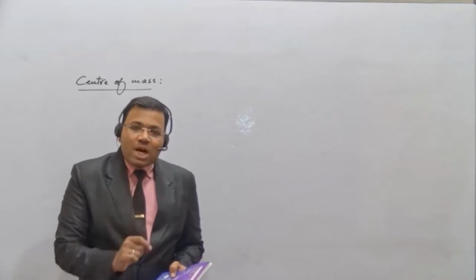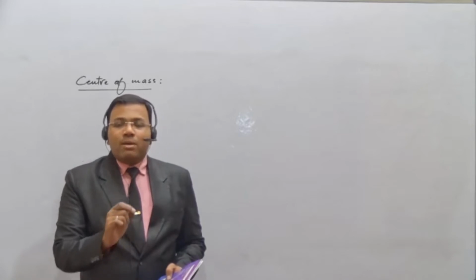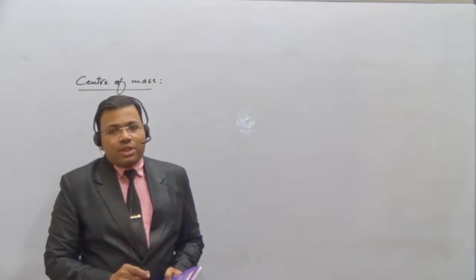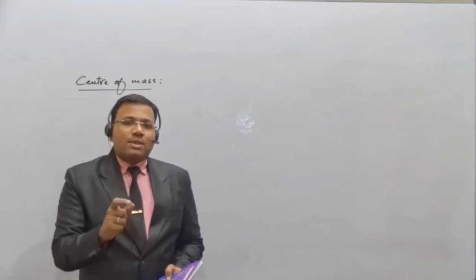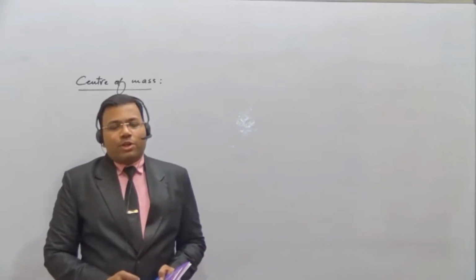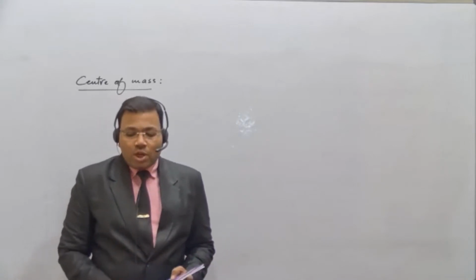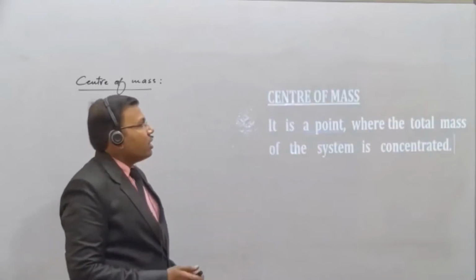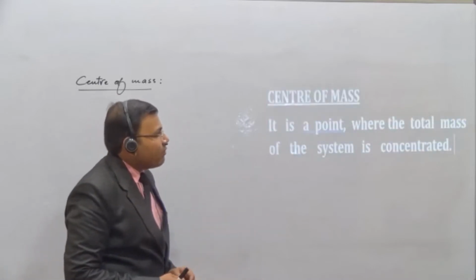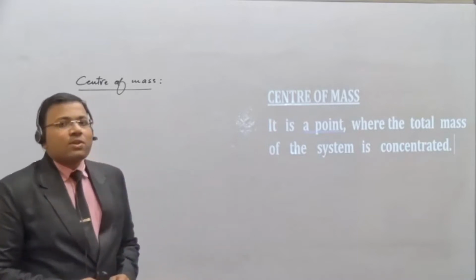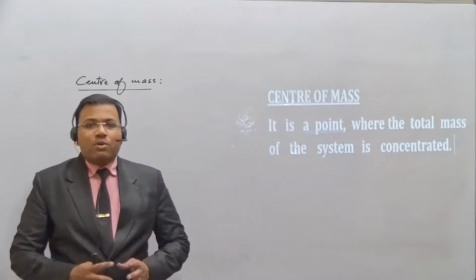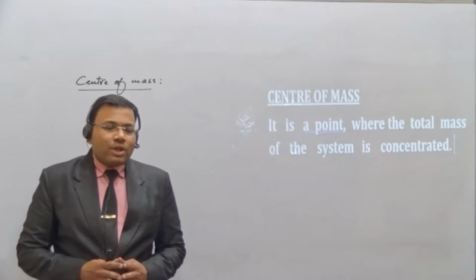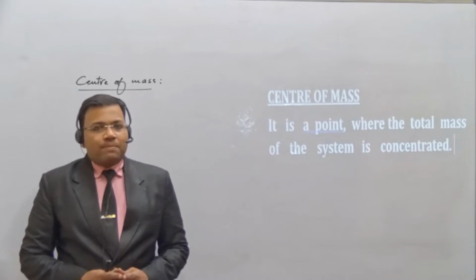So center of mass is a point where the entire mass of the system gets concentrated and the body or the system is balanced about that point. So that is the center of mass. If you go for the actual definition on the board, the center of mass is the point where the total mass of the system is concentrated. That point we call the center of mass.